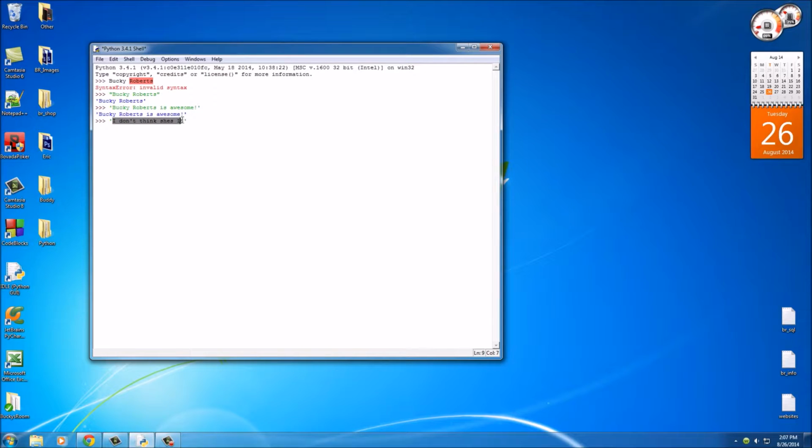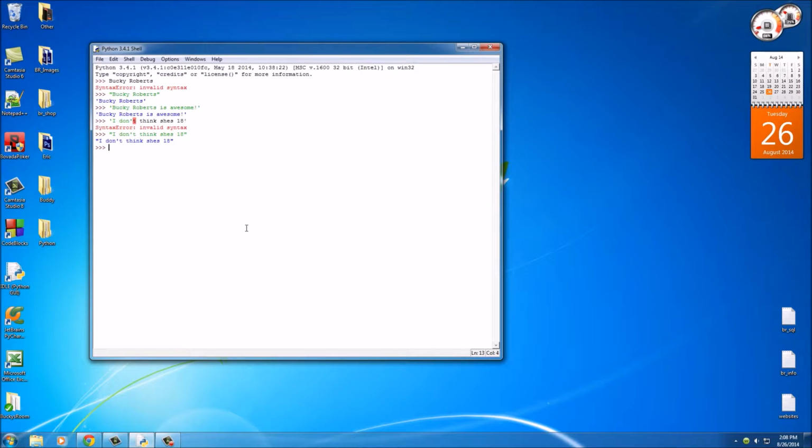However, this sentence actually uses one of these quotes right after the end, this apostrophe right here. So Python is going to think that it starts here, stops here, and all the rest of this stuff it's going to get confused about. So whenever you have a sentence that does use a single quote, what you want to do is put that in double quotes. So I don't think she's 18, hit enter, and it'll work fine.